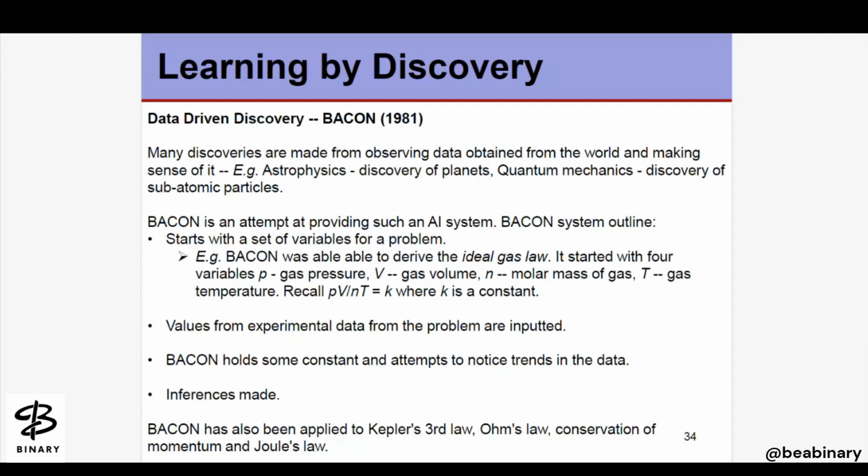We can define BACON as a scientific discovery system. Or we can say that it is a system designed to discover mathematical relationships. We are talking about mathematical relationships and equations from observing the data, right?